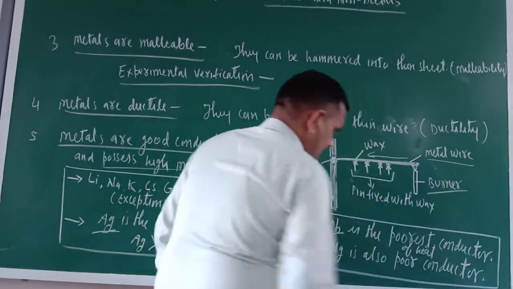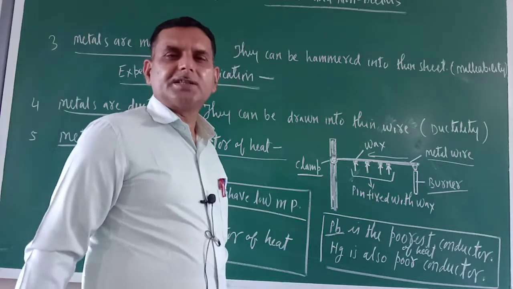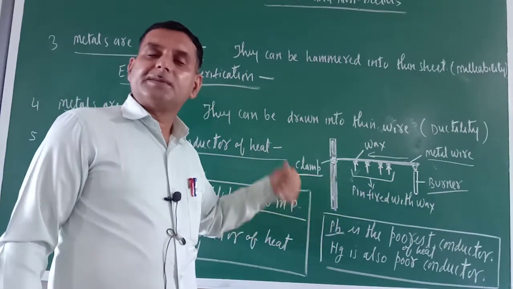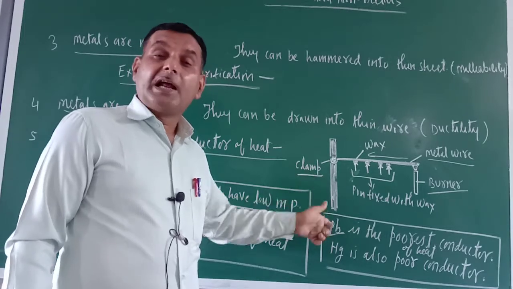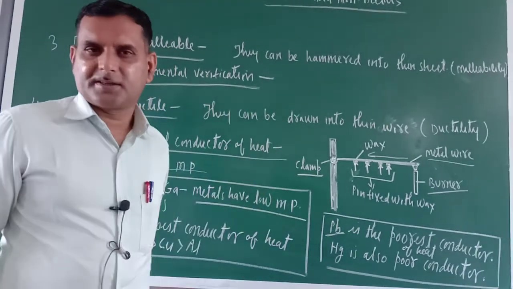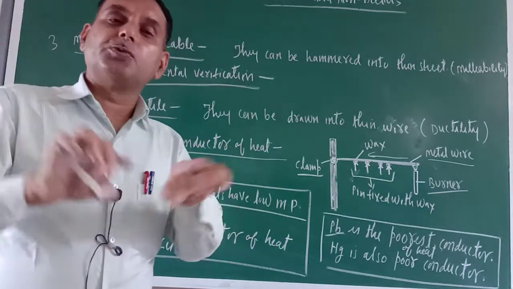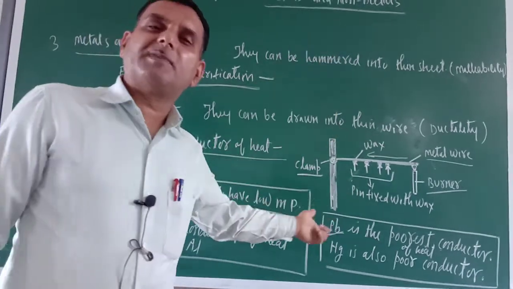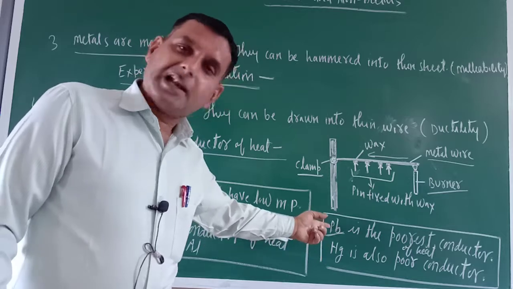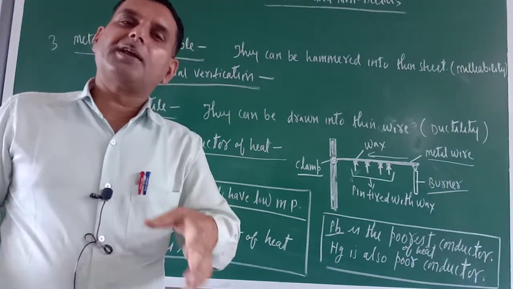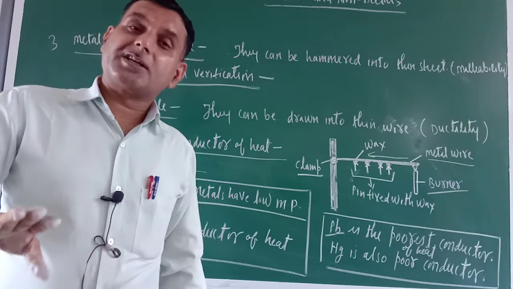And one more thing, mercury is also a poor conductor, but mercury's conductivity is better than lead. Lead is the poorest conductor, and this property is also used. Most nuclear reactors are made of lead only. A nuclear reactor is made of lead metal because it is the poorest conductor.